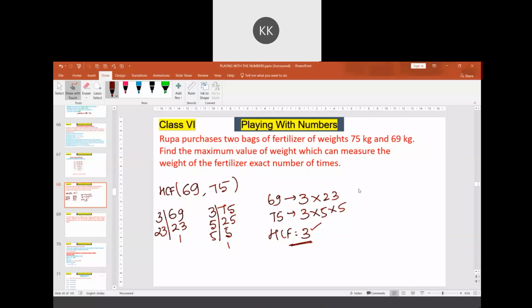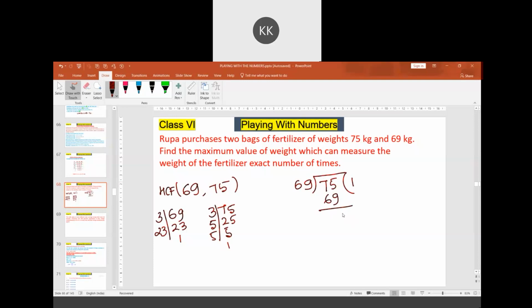At this point, I would like to give another method to find the highest common factor. That is called the division method. In the division method, we need to divide the larger number by the smaller number. 69 goes into 75 one time. What is the difference? Six.